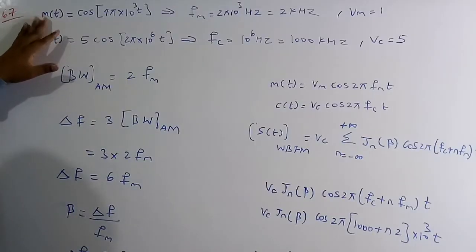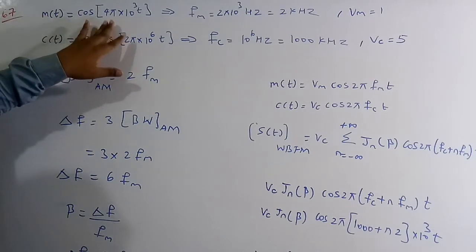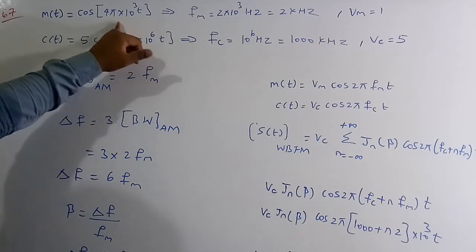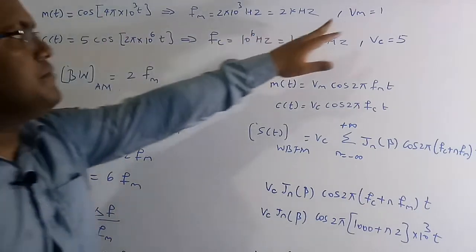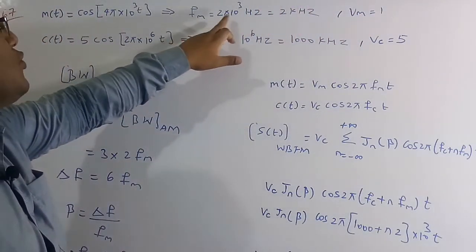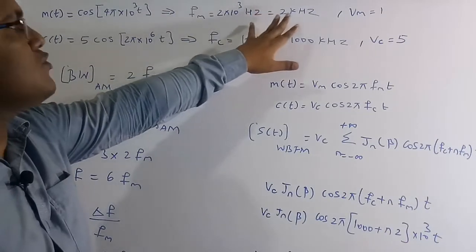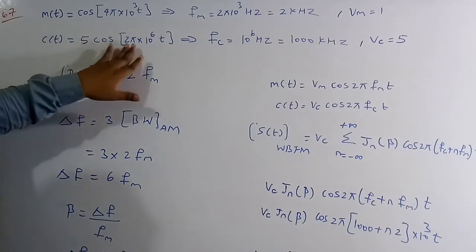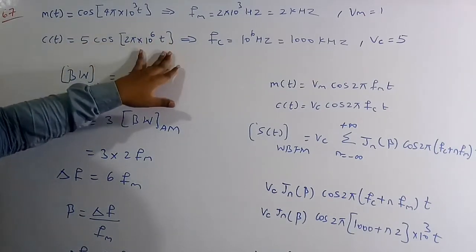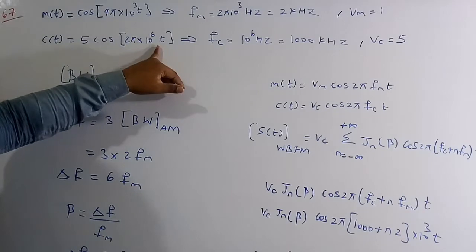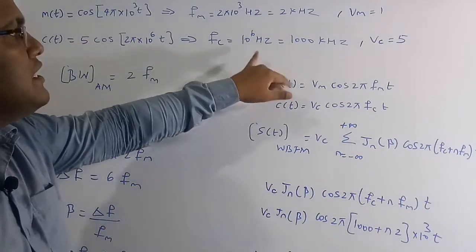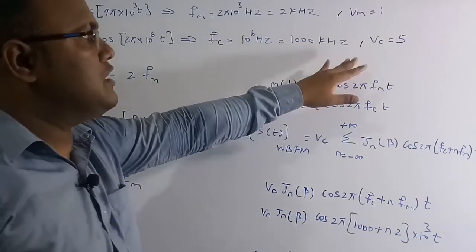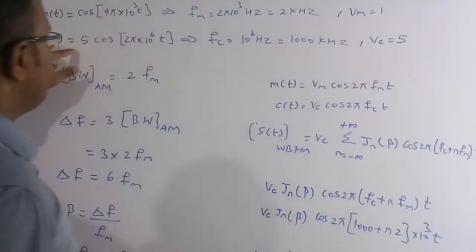In the question, this is the message signal. From this we know the standard equation, Vm cos 2 pi fmt. Therefore Vm is equal to 1 volt and Fm is equal to 2 into 10 to the power of 3 hertz. These two things we can get from this equation. The carrier signal they have given is 5 cos of 2 pi into 10 to the power of 6 t. Generally we know Vc cos 2 pi fct. Therefore Fc is equal to 10 to the power of 6 hertz, which we can write as 1000 kilohertz, and Vc is equal to 5.